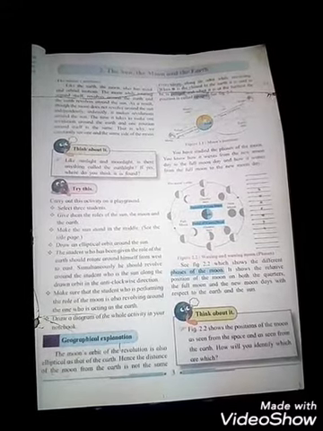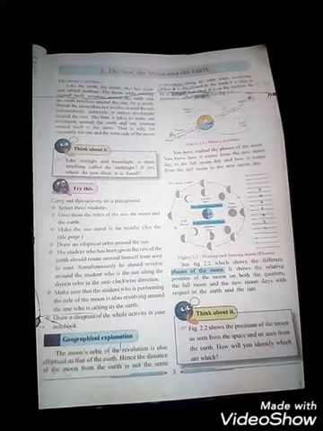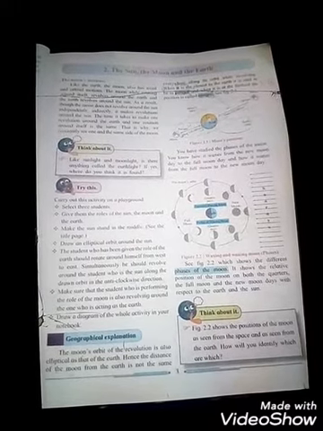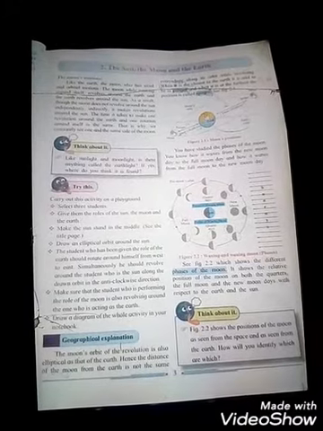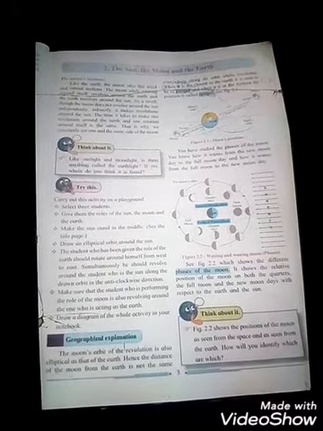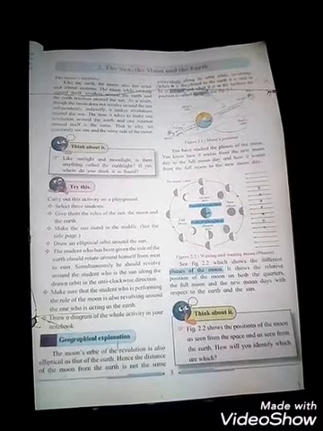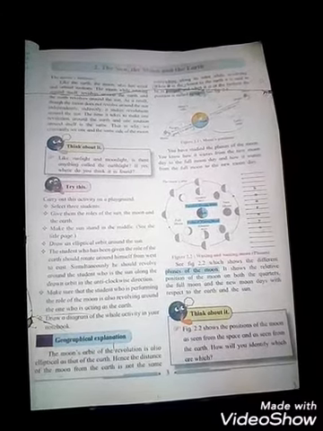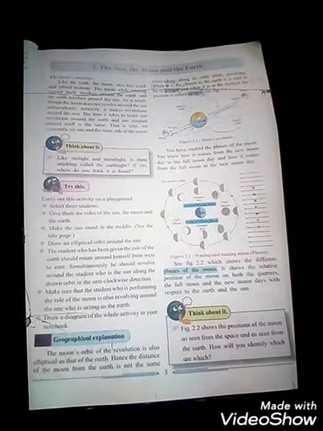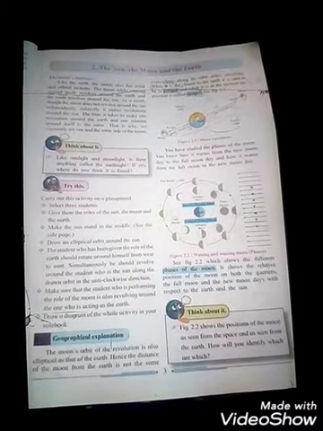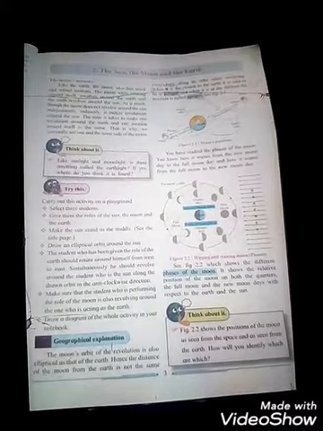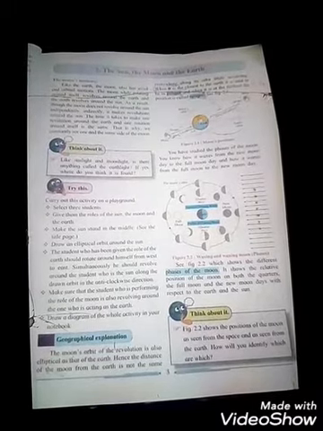In this way, draw a diagram of the whole activity in your notebook. Whatever names are given, earth, moon and sun, you all know that the earth rotates around itself and also makes a revolution around the sun. In the same way, the moon also rotates around itself and also makes a revolution around the earth. So in this way you perform these activities, it is very easy, students.